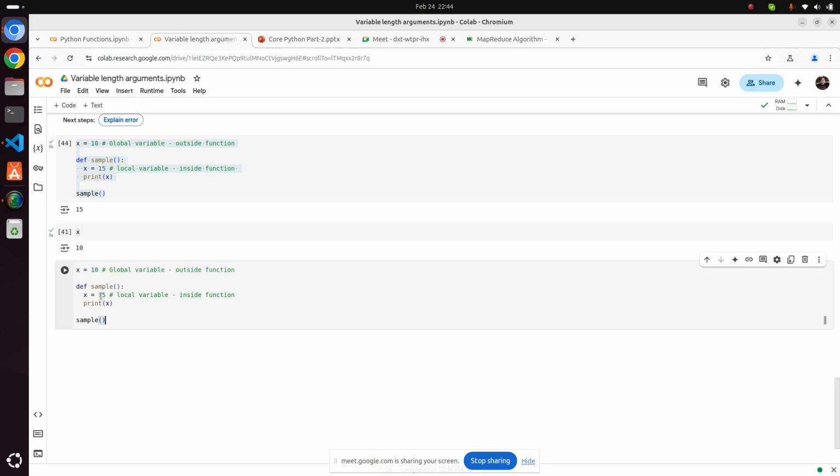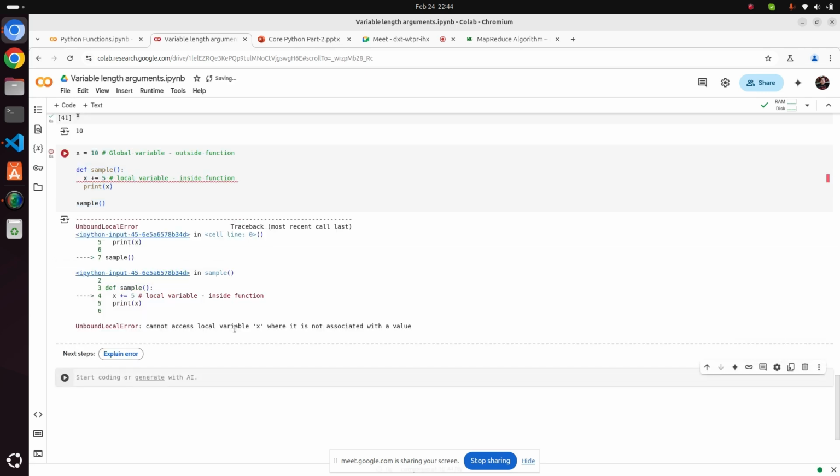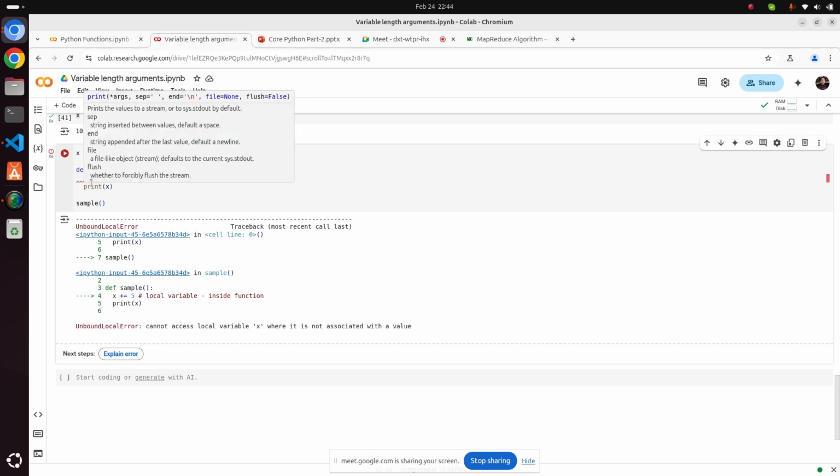So what I was doing is, instead of trying to do this, I was trying to update this. If I try to update this, it will give me "cannot access local variable x where it is not associated with a value." It means x is not defined here, and you are updating it. How can you update a variable which is not defined inside?